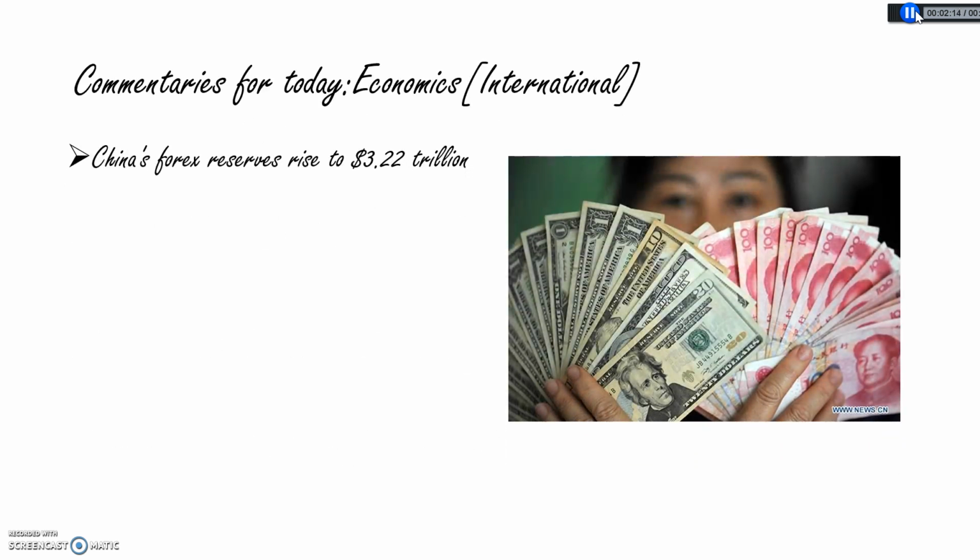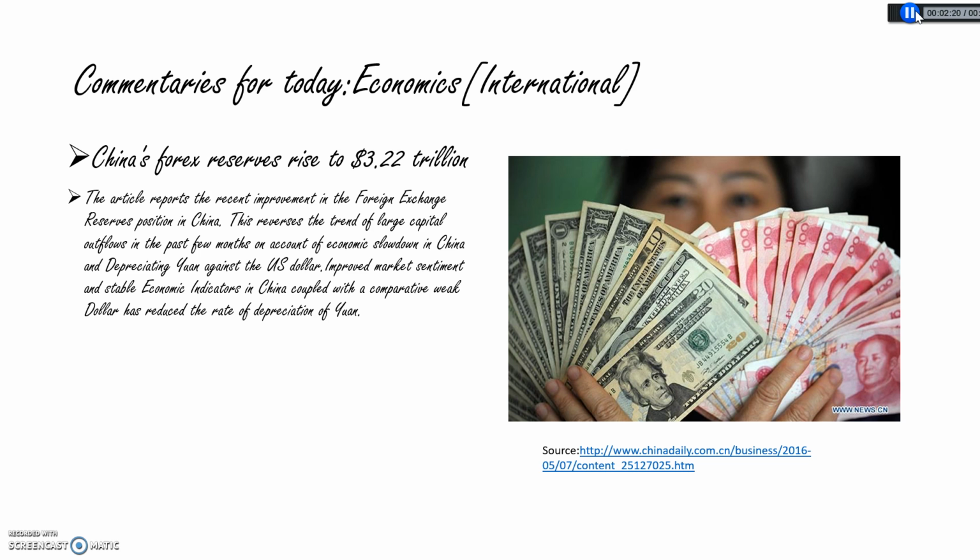China's forex reserves rise to $3.22 trillion. The article reports the recent improvement in the foreign exchange reserves position in China. This reverses the trend of large capital outflows in the past few months on account of economic slowdown in China and depreciating yuan against the US dollar. Improved market sentiment and stable economic indicators in China, coupled with a comparatively weak dollar, has reduced the rate of depreciation of the yuan.